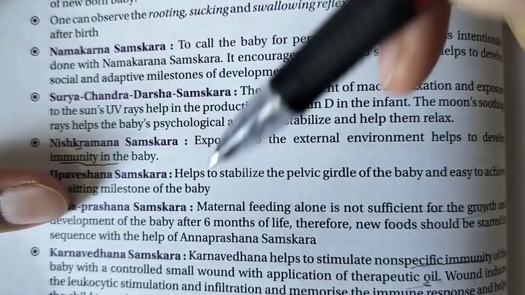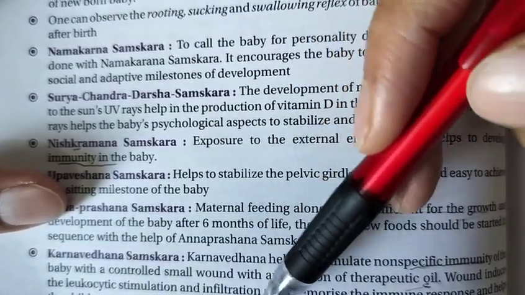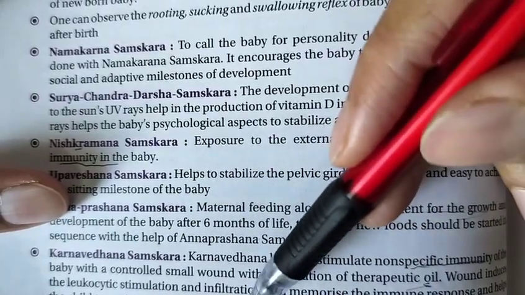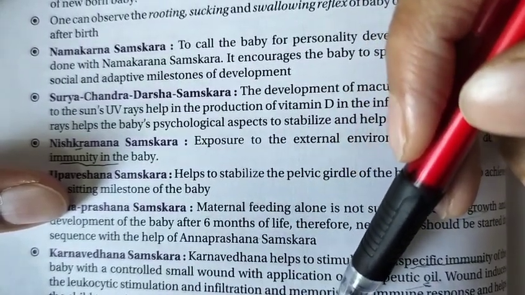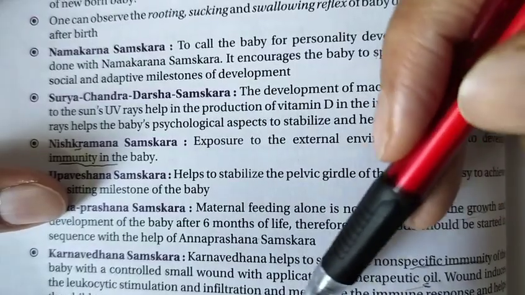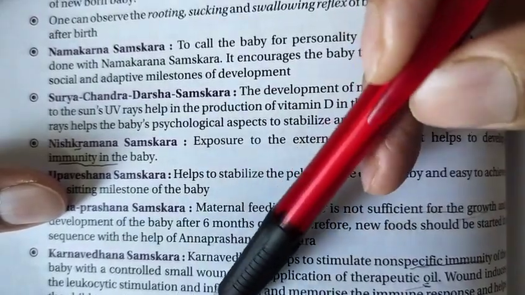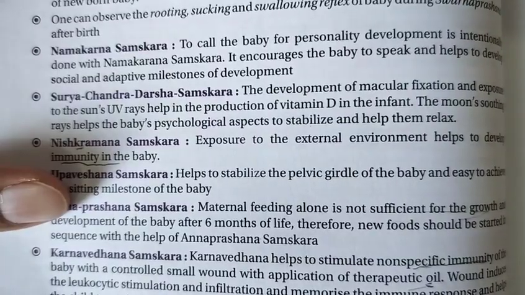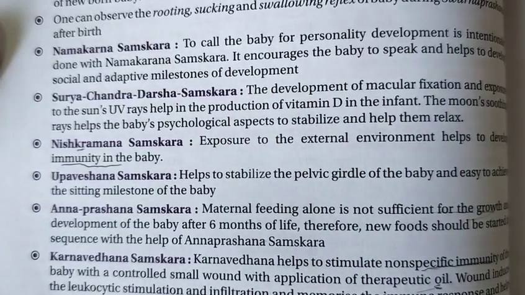Next is the Chudakaran Samskar. The infant's anterior fontanel can be observed and examined, and skull deformities can be recognized with this samskar, which helps in identification of problems in the child in an early period of time, right?